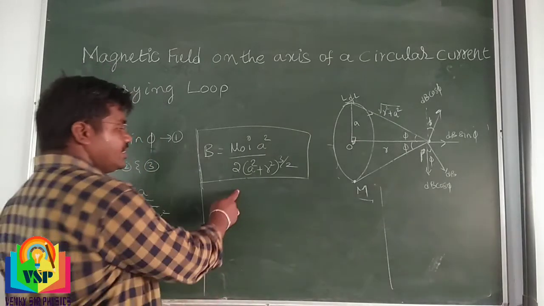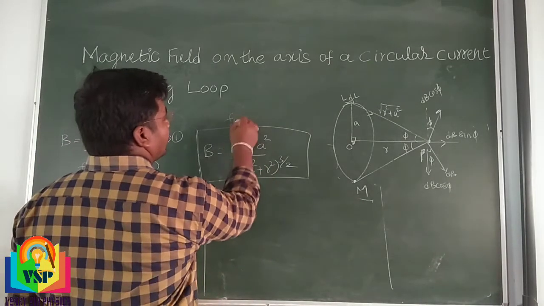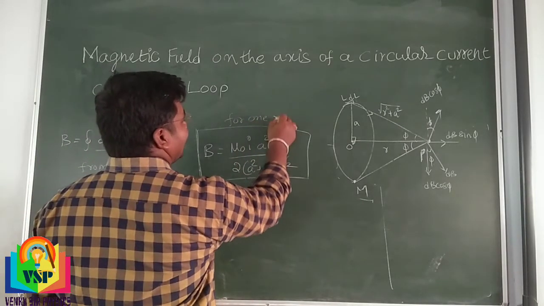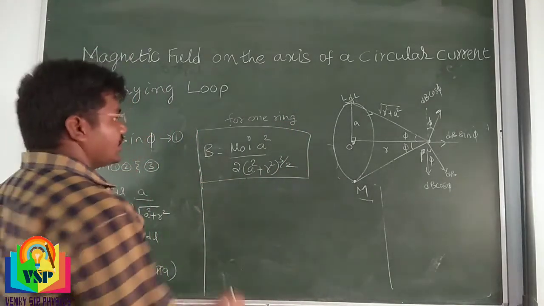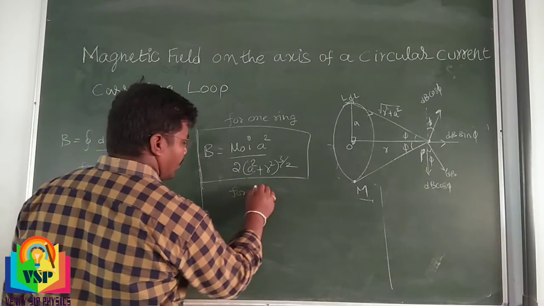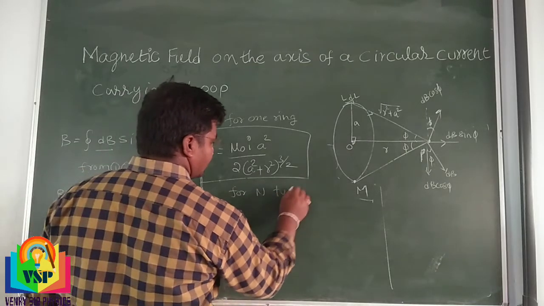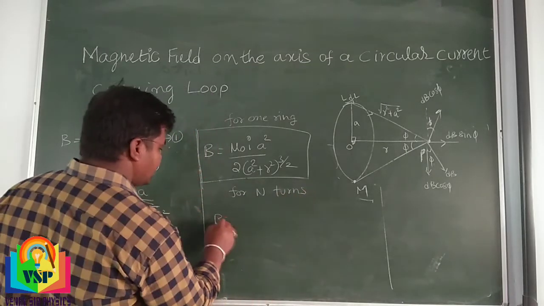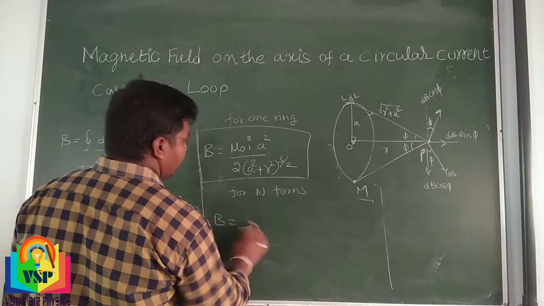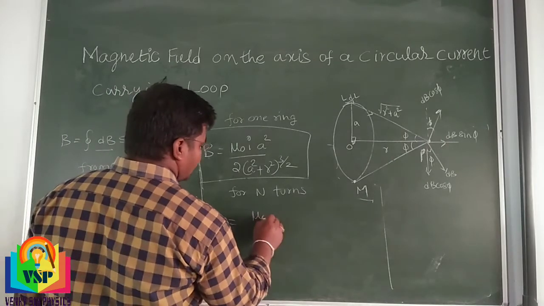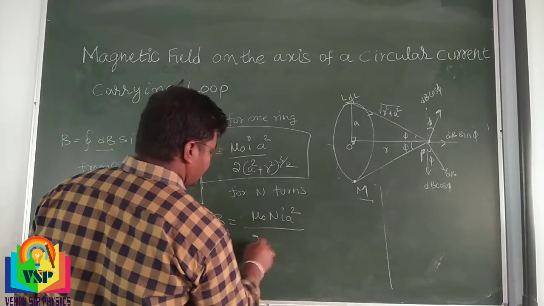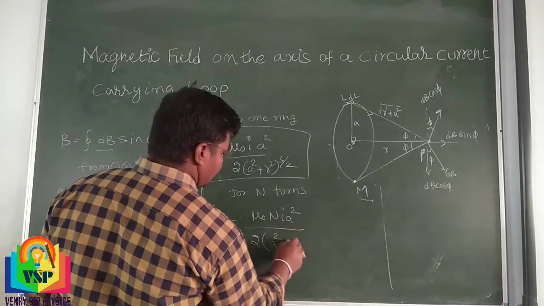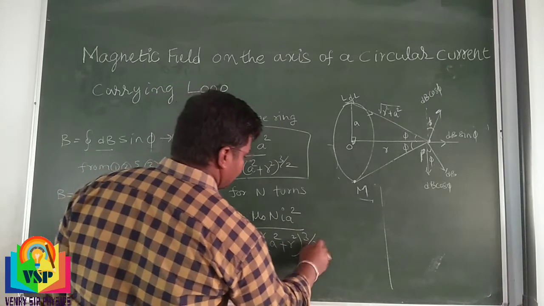Okay, here this is for one ring. If we take the number of turns, we can get B is equal to mu naught n I a square divided by 2 into a square plus r square whole power 3 by 2.